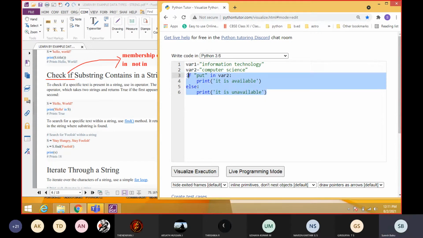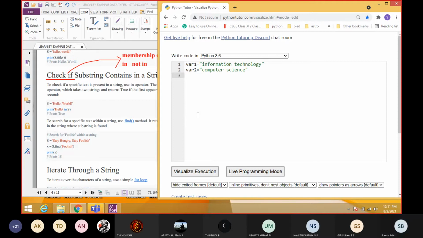So then the next program is the same kind of checking, but this time we are going to check the substring in the original string by using the find method. If the particular string is available, it will return the position of the string. If it is not found, it will return -1. Always -1.